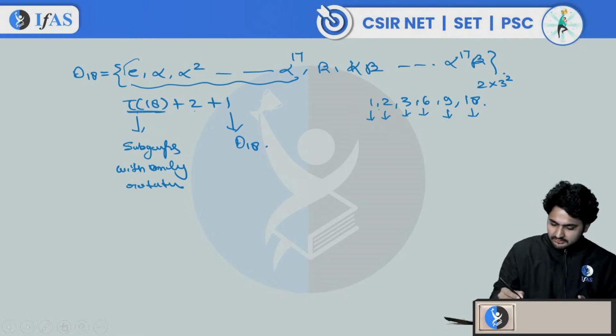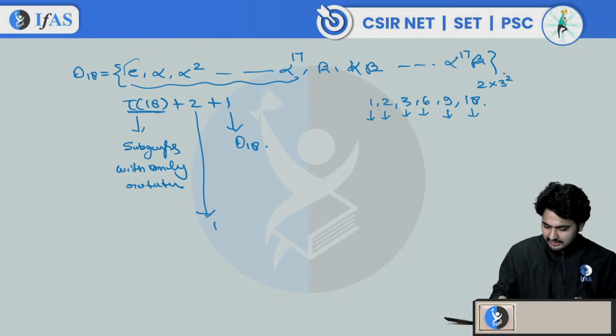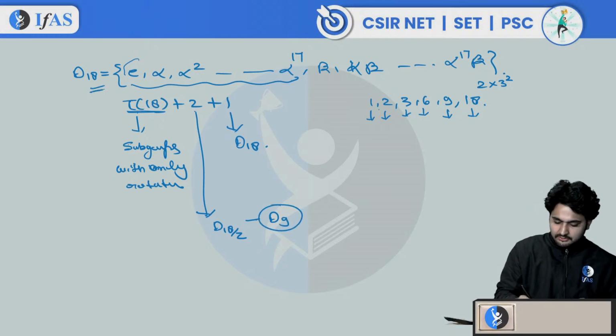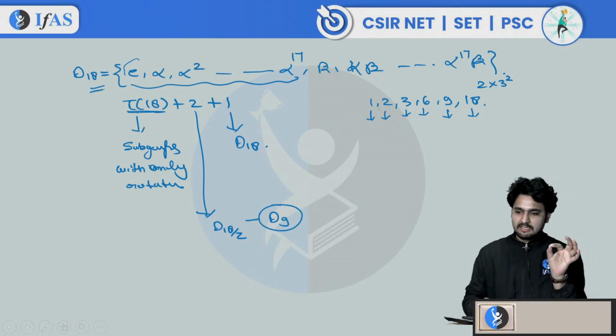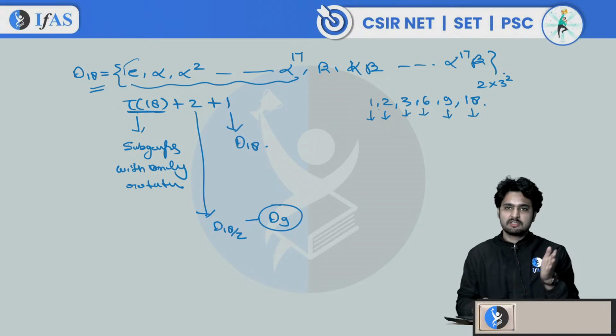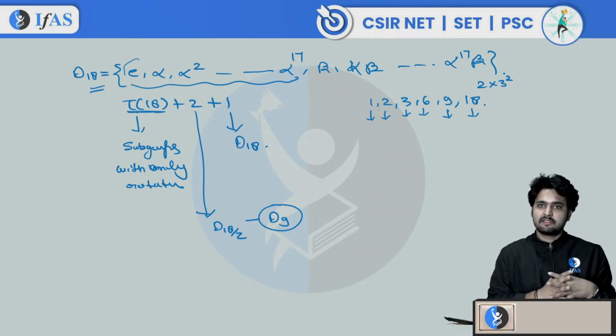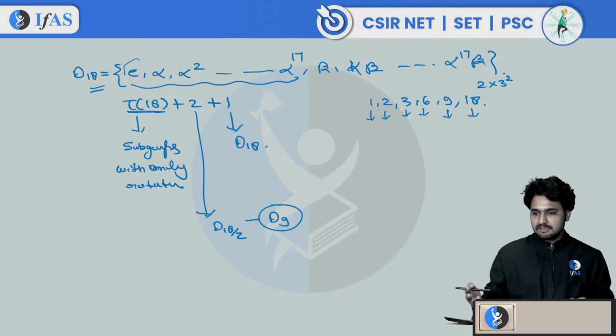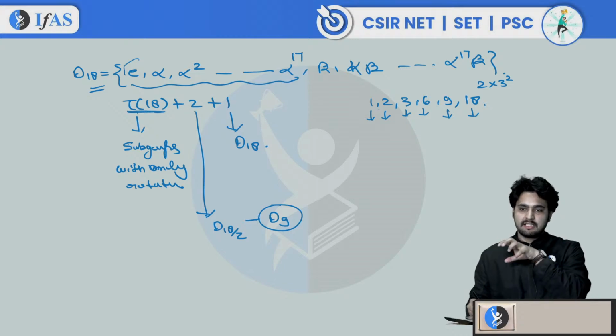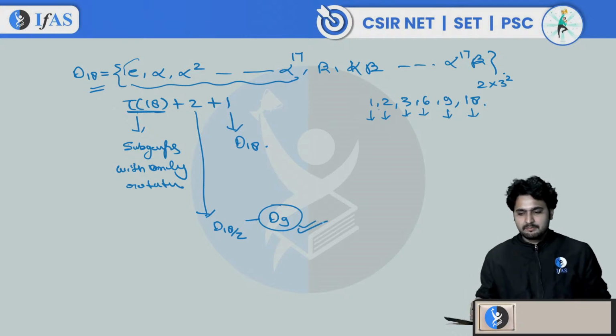And this 2 comes from the 18 by 2 type of subgroups. 18 by 2 means D9 type of subgroups. It will have 2 subgroups of D9 type. D9 type means it will have 9 rotations and 9 reflections. We consider half of the rotations and half of the reflections. Half of the rotations are fixed, while the half of the reflections can change in 2 ways. That's why we are getting 2. Okay, we will discuss it some other day.